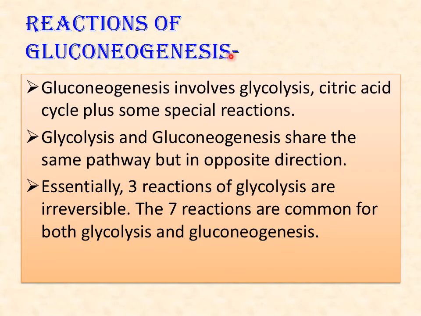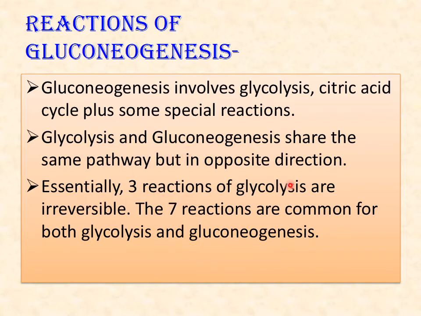Now the reactions of glycolysis. Gluconeogenesis involves glycolysis, the TCA cycle, plus some special reactions. Glycolysis and gluconeogenesis share the same pathway but in opposite directions, because glycolysis is the synthesis of pyruvate from glucose, whereas gluconeogenesis is the synthesis of glucose from pyruvate.